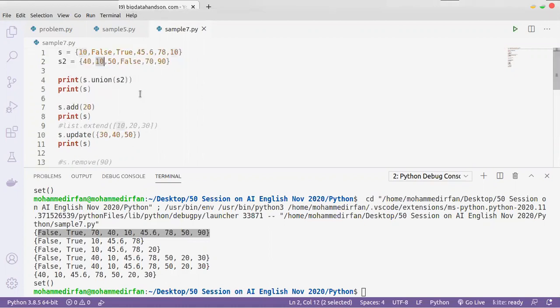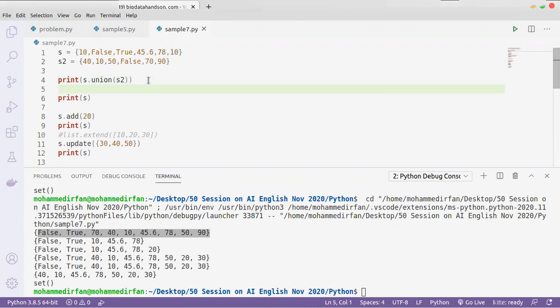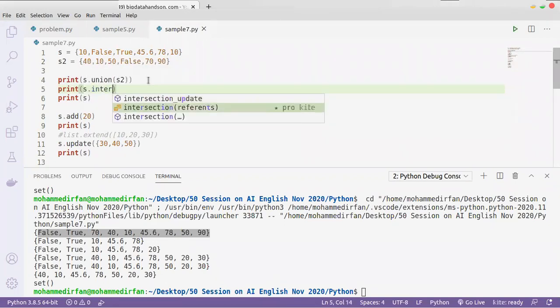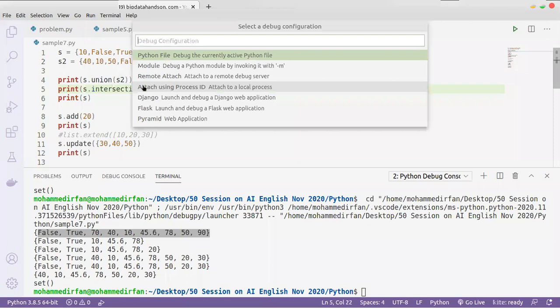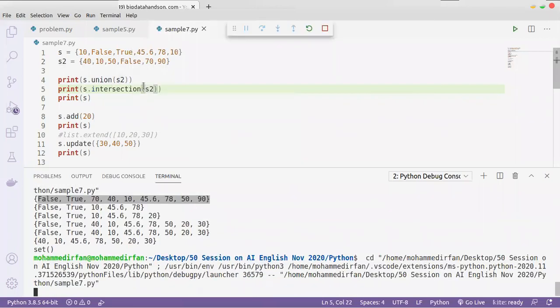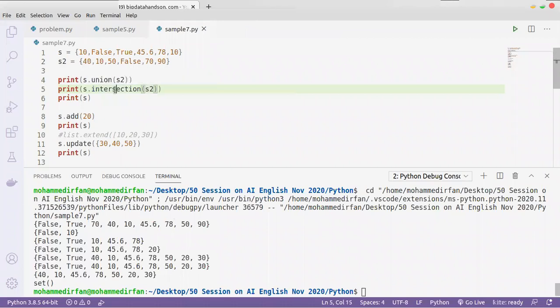Then we have intersection. s dot intersection of s2. Intersection will only give you the elements that are present in both sets. The false and 10, these two elements are present in s and also in s2. So that's what intersection does.